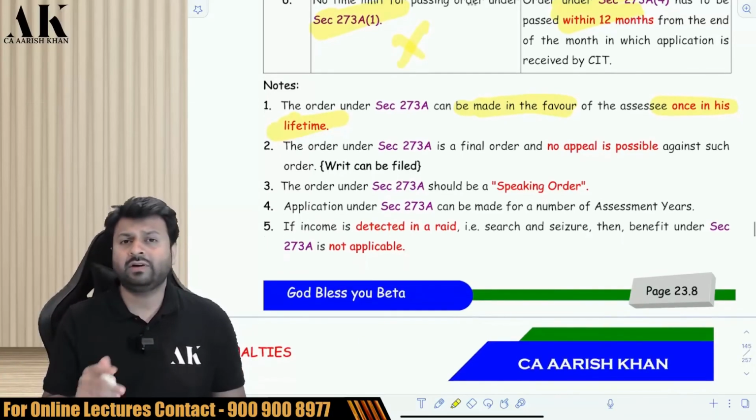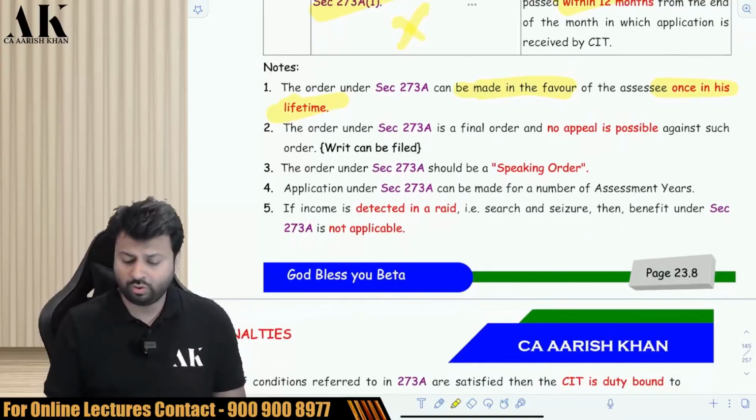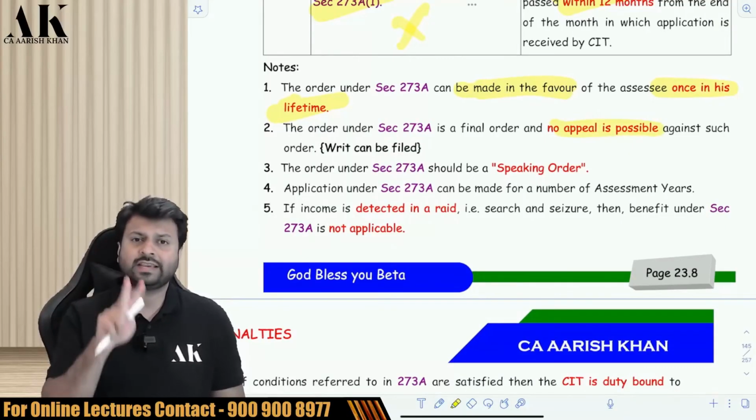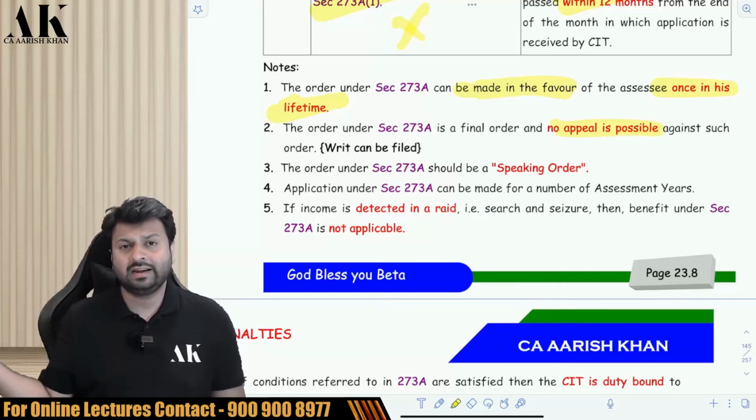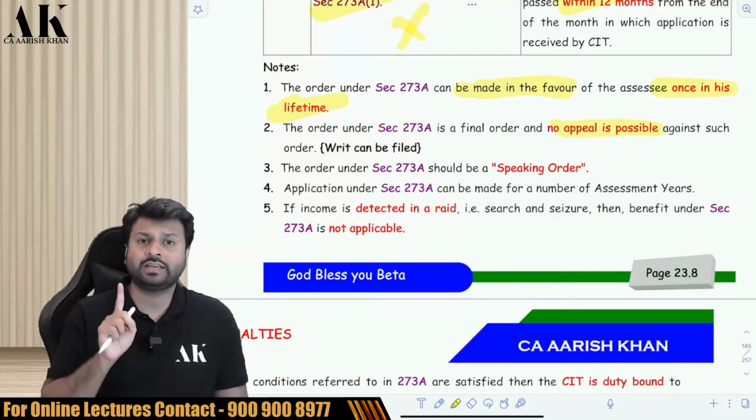Next, once an order is passed under 273A, no appeal is possible against this order. This is the second order against which appeal is not possible. Earlier, section 264 was also the order against which appeal was not possible. Now this is the second order against which appeal is not possible.